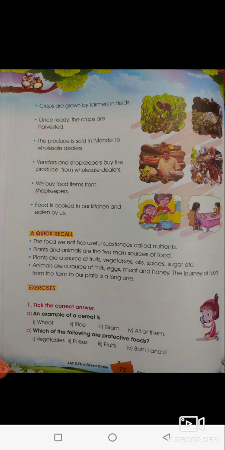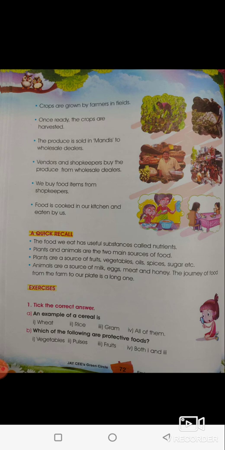Whatever food we eat has useful nutrients, except our junk food. If you eat chips and kurkure and burger, pizza, that does not have useful substance called nutrients. What has useful substance like milk, bread, vegetables, fruits, so these all have useful substances called nutrients. So we need to consume all this, not junk food.